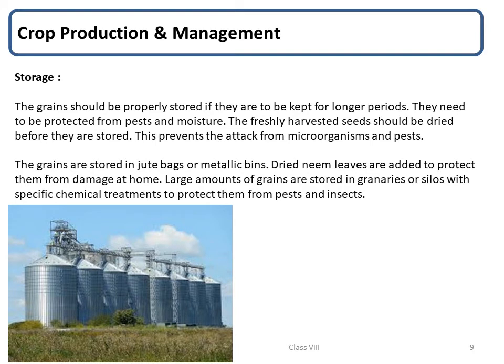Hence, before storing them, the grains are properly dried in the sun to reduce the moisture content. This prevents the attack by insects, pests, bacteria, and fungi. Farmers store grain in jute bags or metallic bins. However, large scale storage of grain is done in silos or granaries.